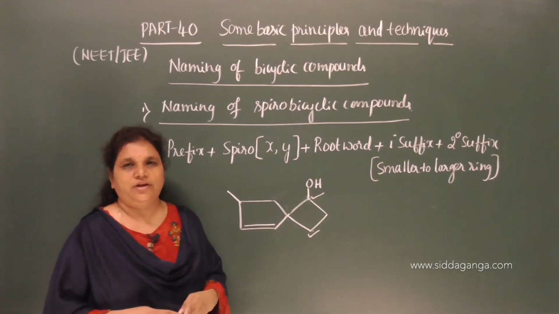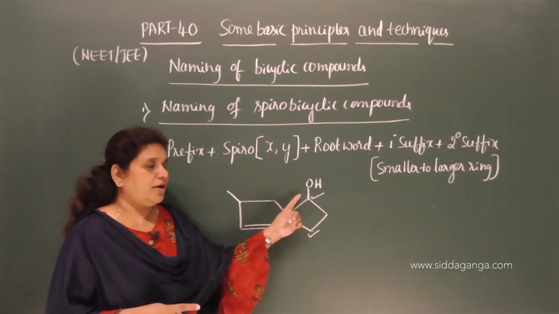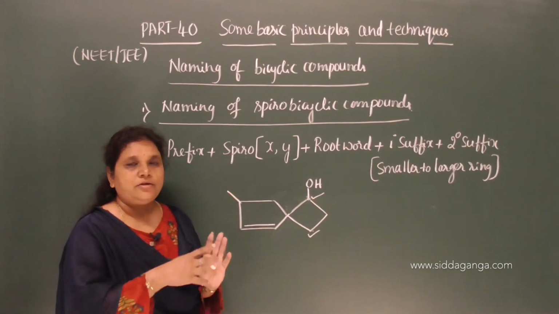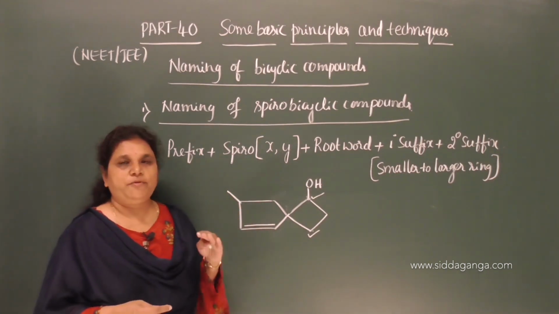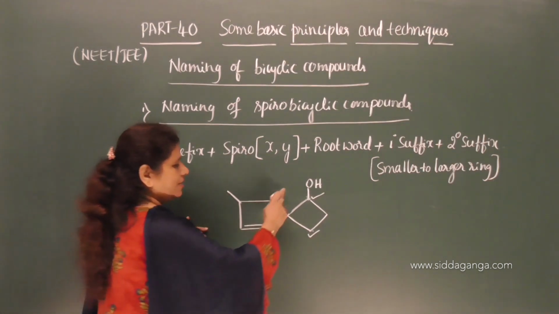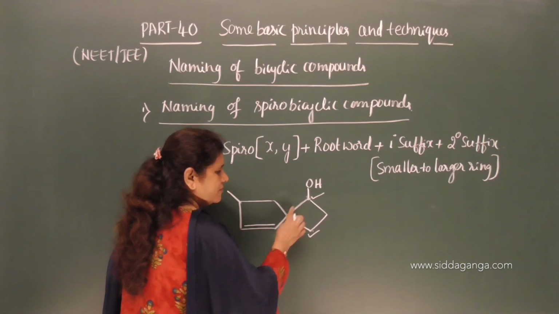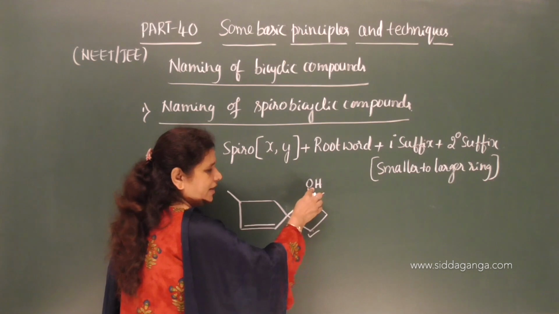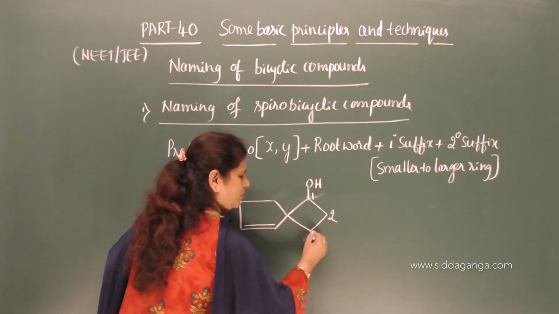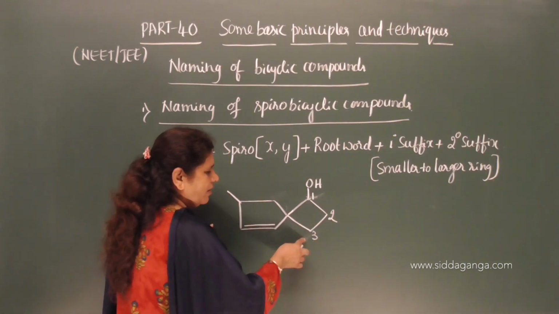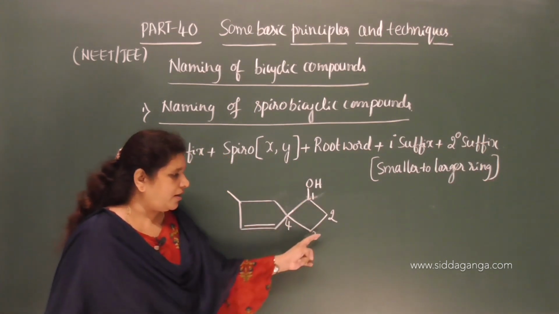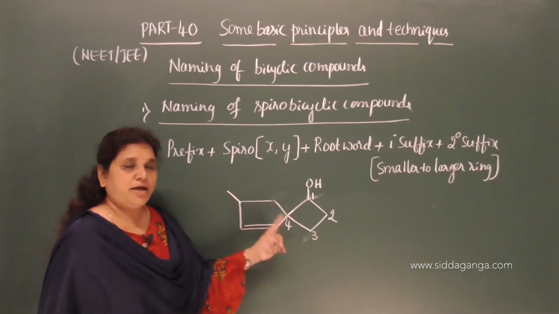The same rules that we need to follow, but only we have to number the carbon atom next to the bridgehead carbon atom, and we follow smaller ring to the larger ring, and again order of preference from functional group, multiple bond, and the substituent group. Now, let us number this smaller ring. As we know that this carbon containing functional group, we have to give locant 1 to here, 2, 3. After numbering the smaller ring, it should end with the bridgehead carbon.